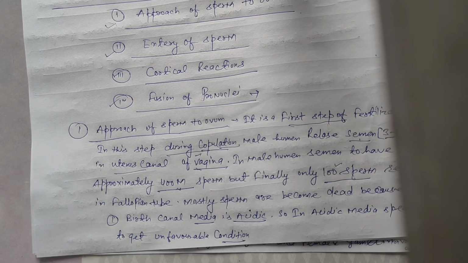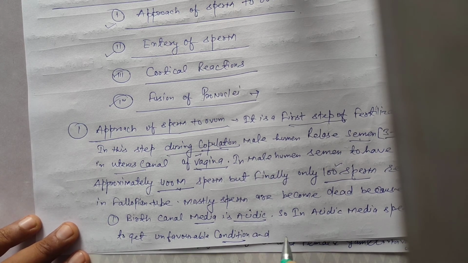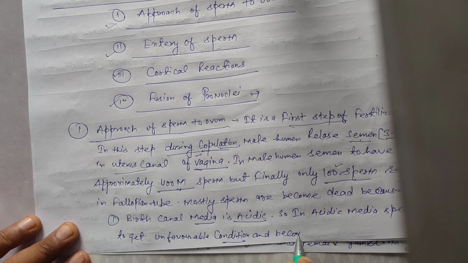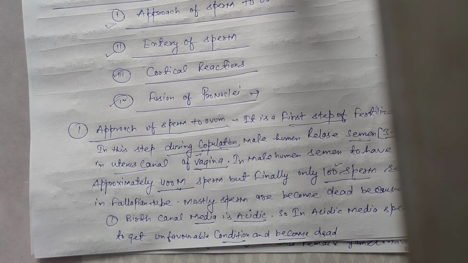Once again, birth canal media is acidic. So in acidic media, sperm get unfavorable conditions and become dead. Due to acidic media, mostly sperm are dead.